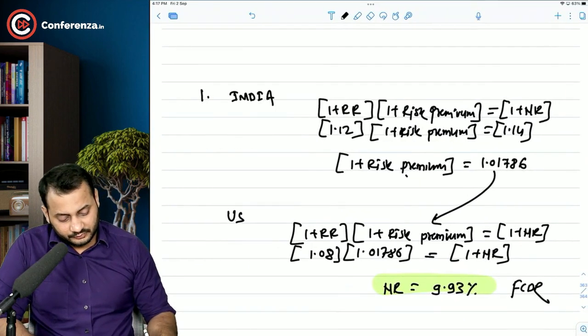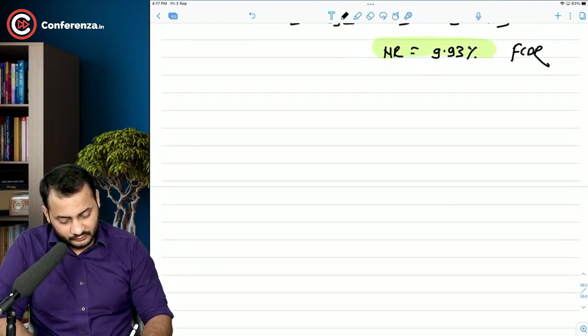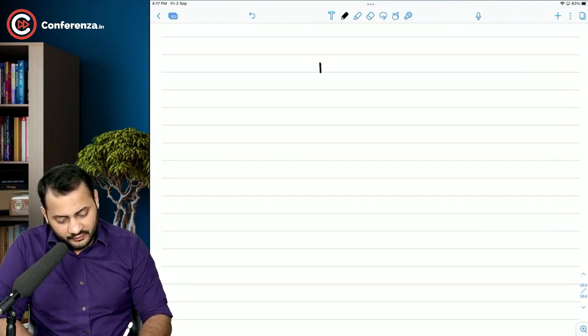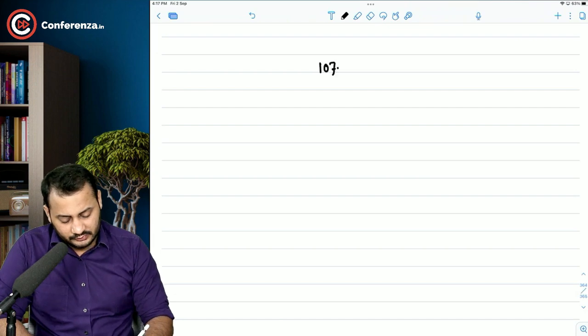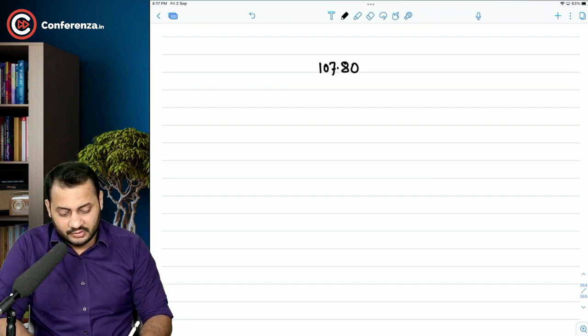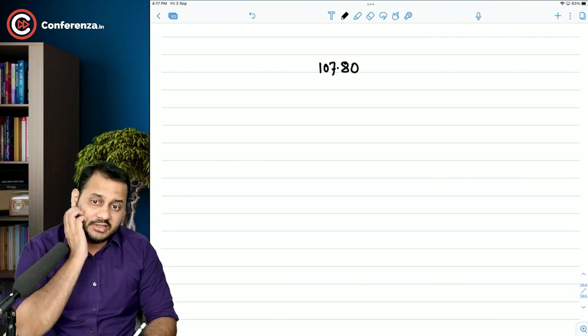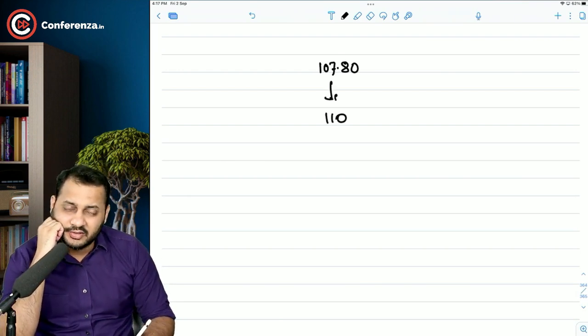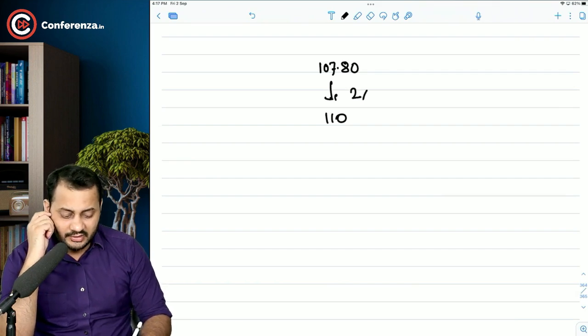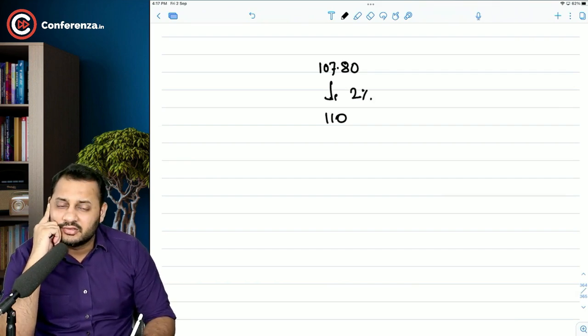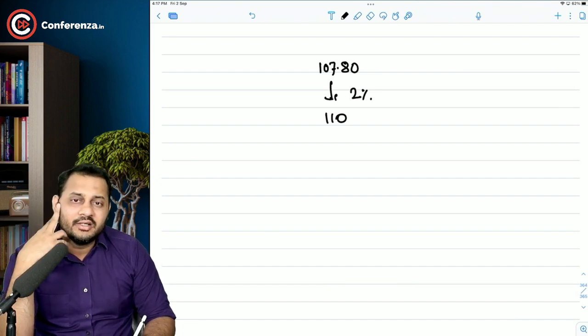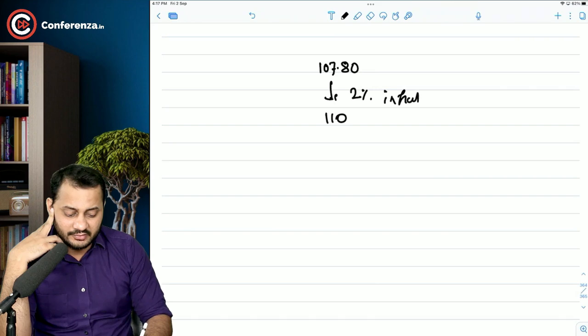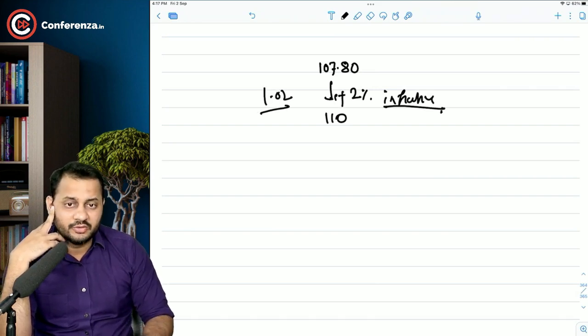See, if 107.8 is given, how to convert this into 110? That's what we have learned in the concept, right? You have to add the inflation in that, 2%. That's it. Add 2% in that and you will get 110%. So inflation has to be added. Okay? So add inflation or multiply it with 1.02, one and the same thing.